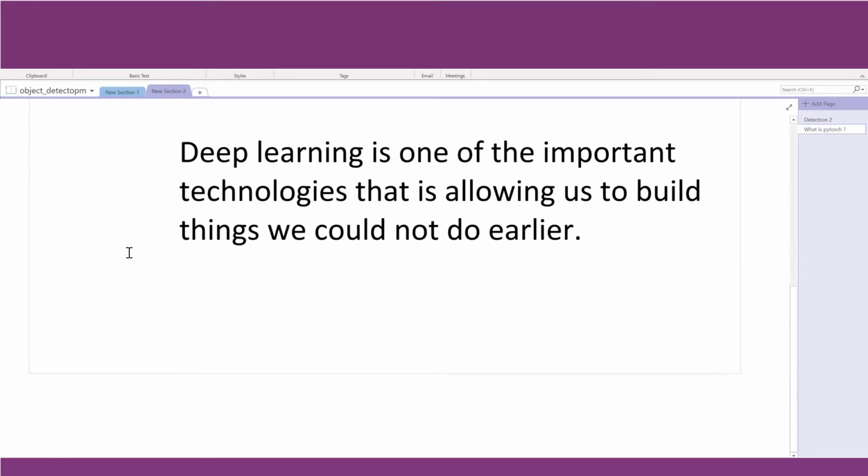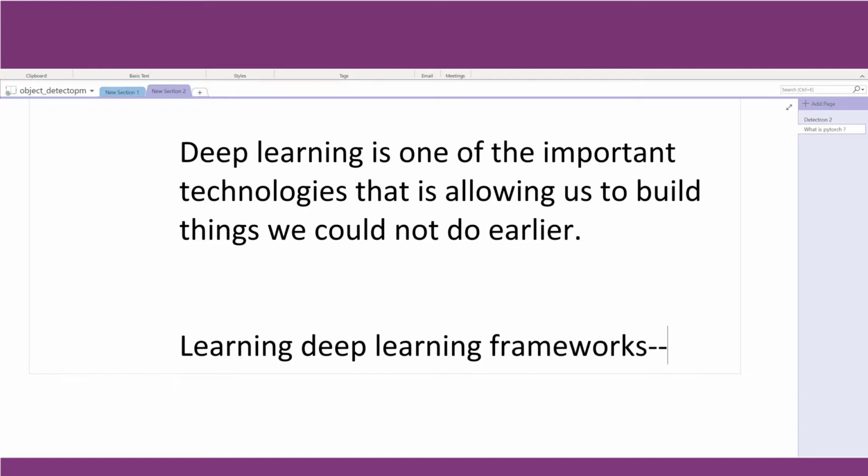That is why all of us are motivated to learn more about it, because we see good applications of it, and it is going to change how things work in the future. Though it is making an impact at the present, that is just the tip of the iceberg. Things will change rapidly or exponentially in the coming future. Therefore, we all are learning deep learning frameworks, and mostly these frameworks run with Python.